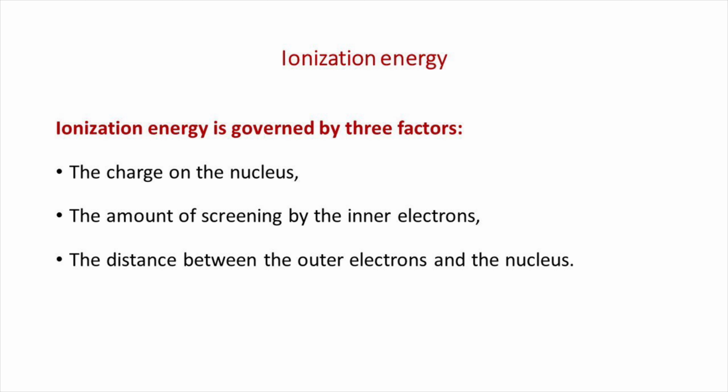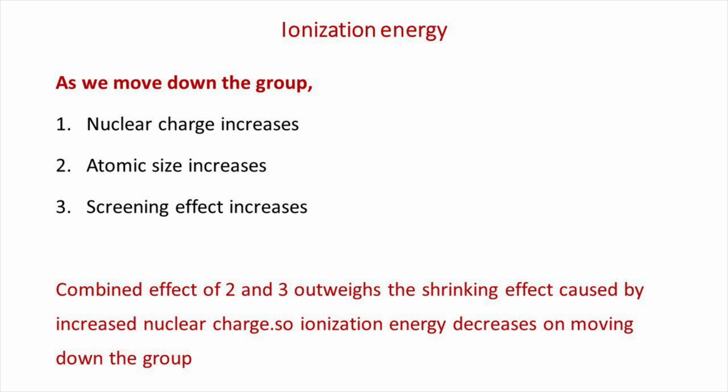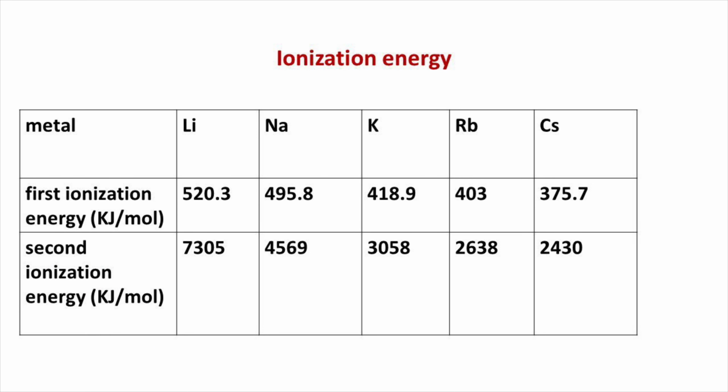We know ionization energy is governed by three factors: the charge on the nucleus, the amount of screening by the inner electrons, and the distance between the outer electrons and the nucleus. As we move down the group, the nuclear charge increases, atomic size increases, and screening effect increases. The combined effect of increasing atomic size and the screening effect outweighs the shrinking effect caused by increased nuclear charge. So, ionization energy decreases on moving down the group. From the table, it is clear that the first ionization energy decreases from lithium to cesium.